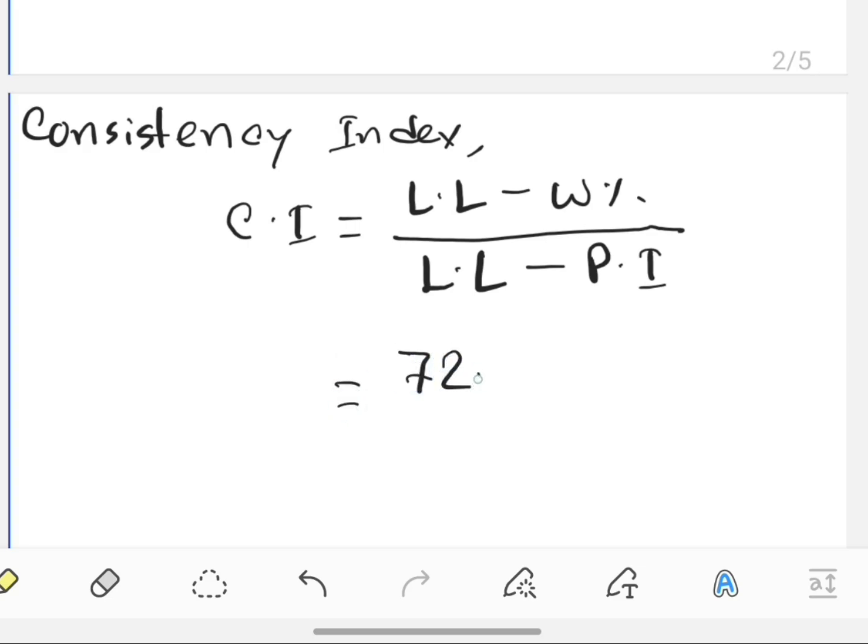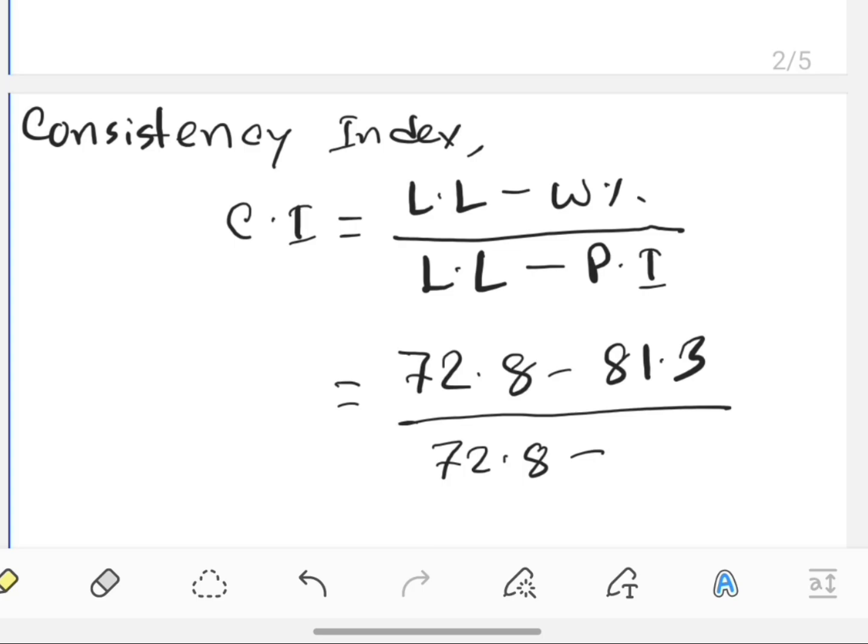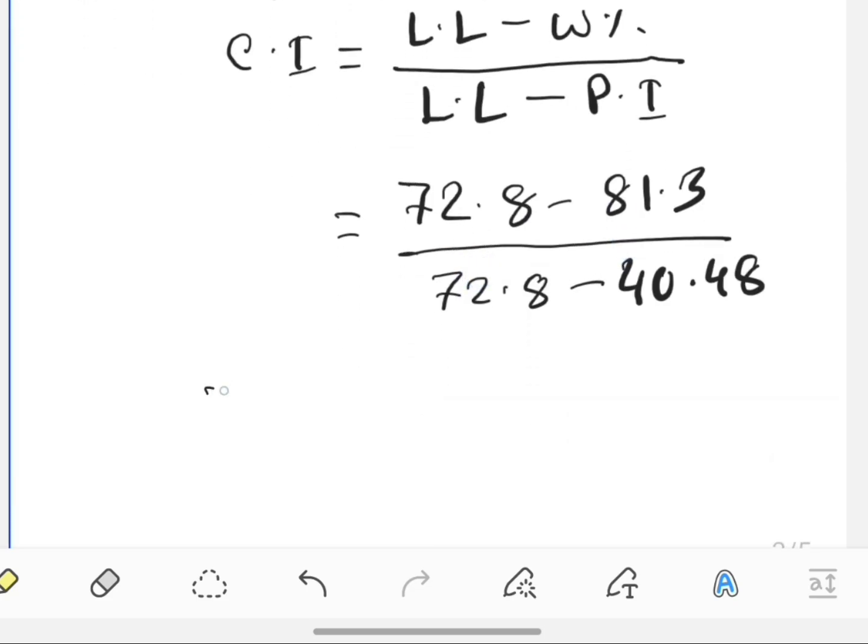Liquid limit equals 72.8, water content is 81.3, and plasticity index equals 40.48. So consistency index will be minus 0.2629. And the question is write a comment.